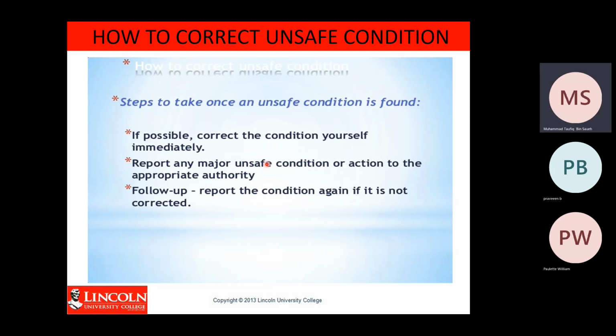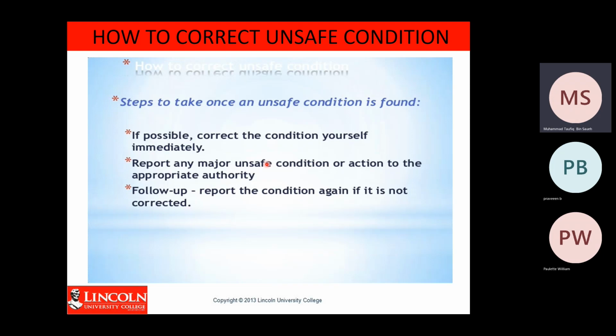After you report, you must follow up and report the condition again if it is not corrected. After some time, you check again: is the condition already corrected or not?